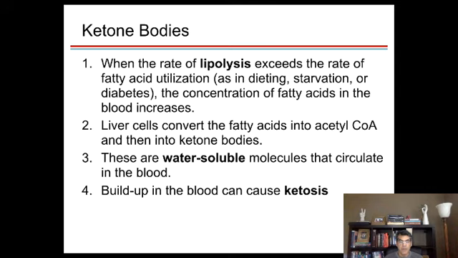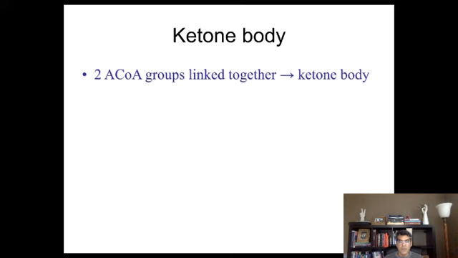If you have too much ketone body in the blood, we call it ketosis. Ketosis would be very dangerous. This is the one that is going to cause the patient to go into a coma, and without treatment the patient will die. So what is ketone body? Well, ketone body is the result of attachment of two acetyl coenzyme A. So you attach two acetyl coenzyme A together to create one ketone body.